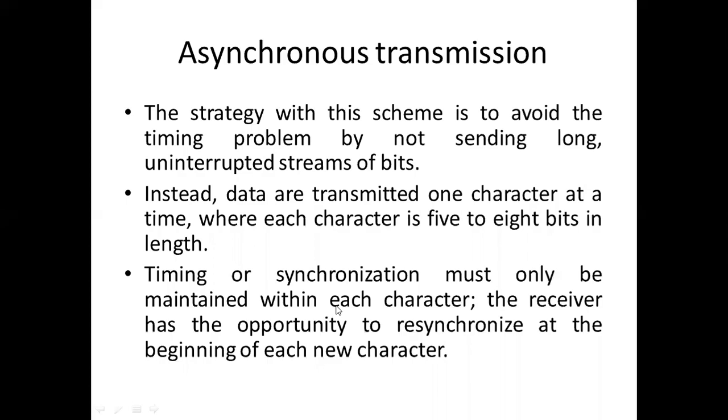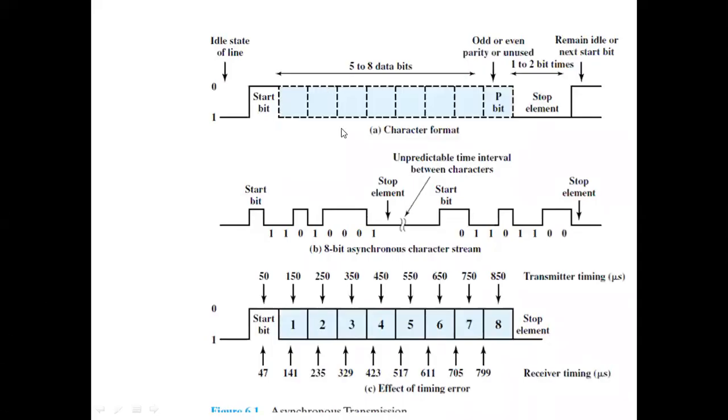You can see this in the diagram, where it is easily represented. First, the idle state. Do remember, the idle state is represented with 1. Idle state means nothing is transmitted, and that is represented by 1.